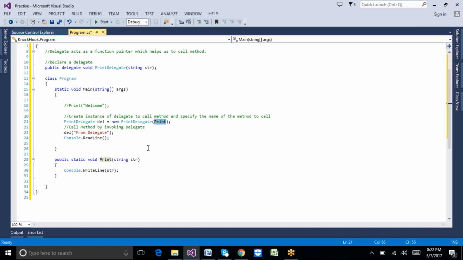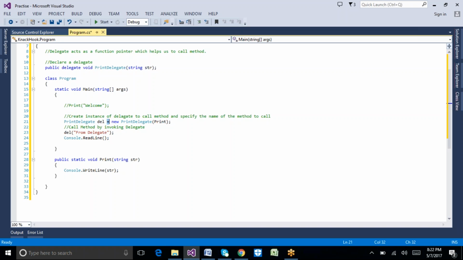Basically, a delegate will always accept the method name as a parameter. This is the second step. Third step: with this delegate object, we are going to call the method, using the delegate name and the particular input parameter.